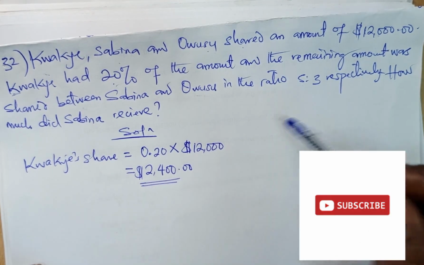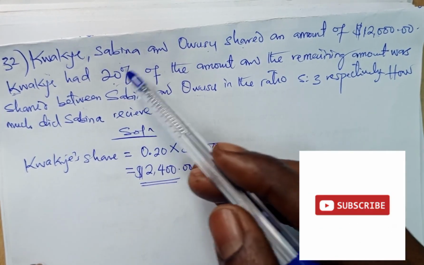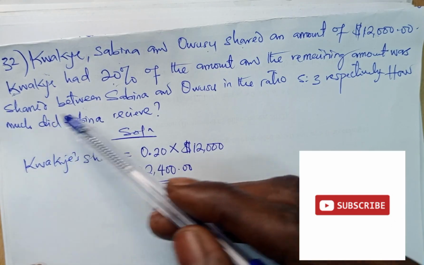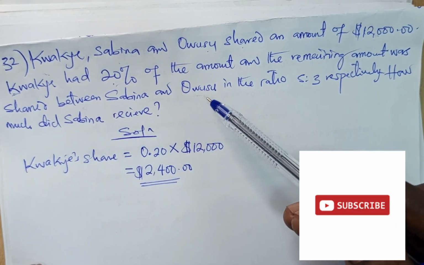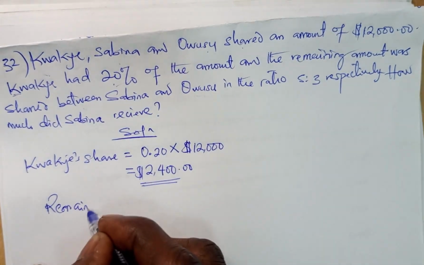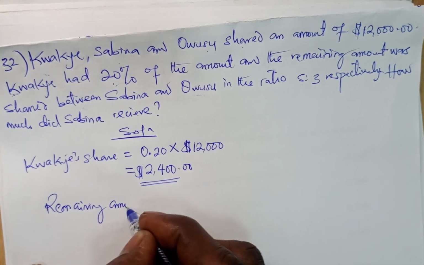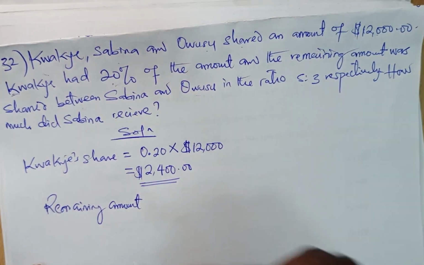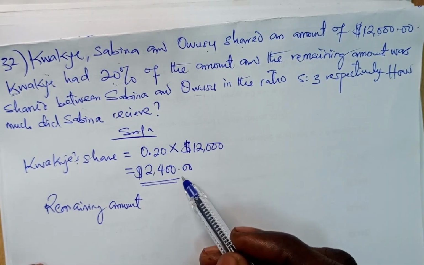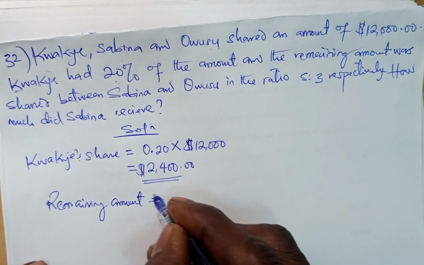Exactly. Now, having gotten the amount he had, for 20%, the remaining amount was shared between Sabina and Owosu. So now we want to get the remaining amount that was shared between Sabina and Owosu. Now, first of all, let's get the balance after Kwake had his own share. Okay, so this is how we get the remaining amount here.